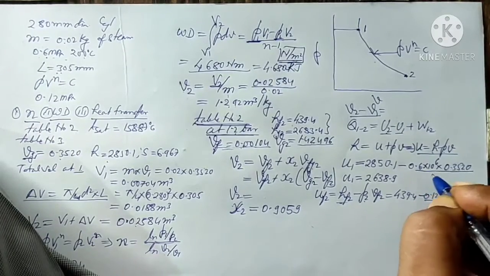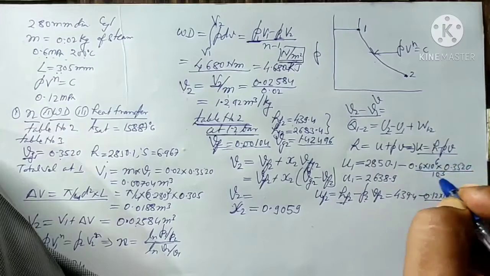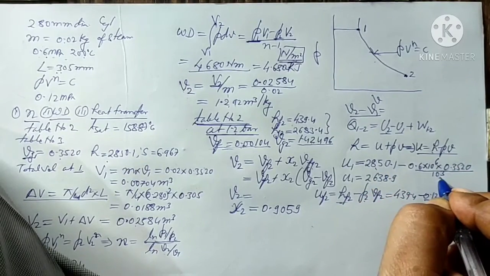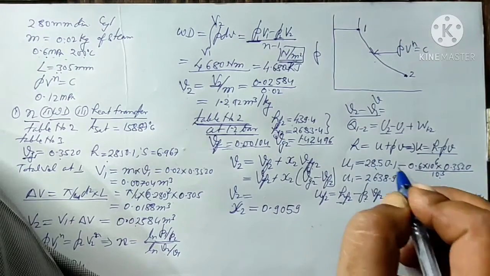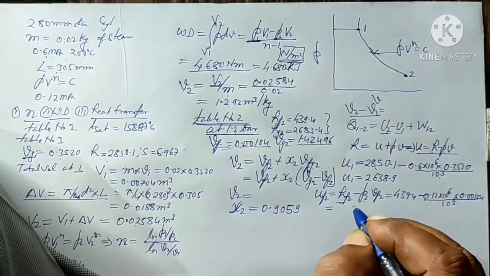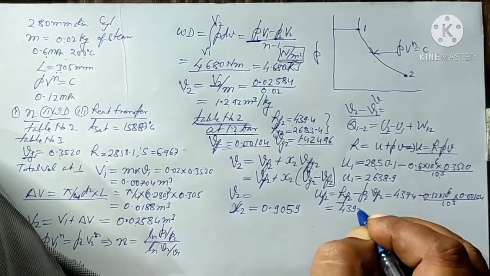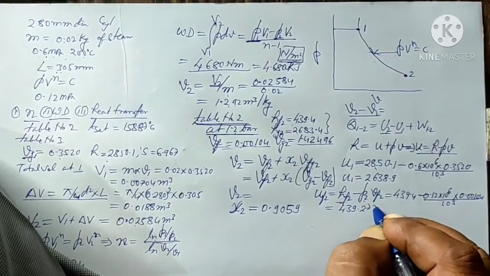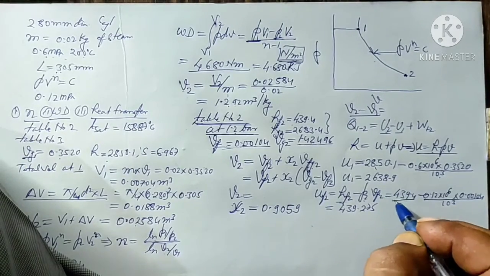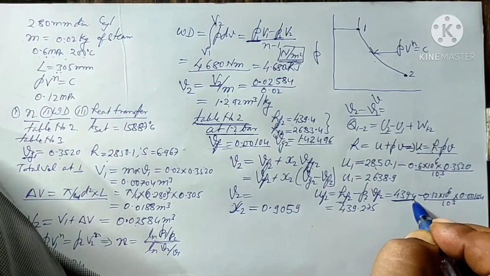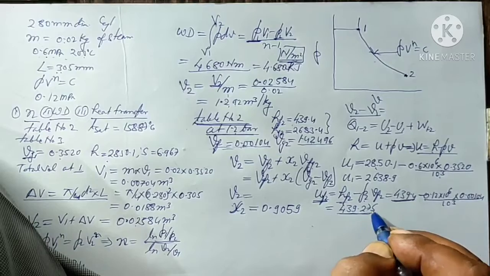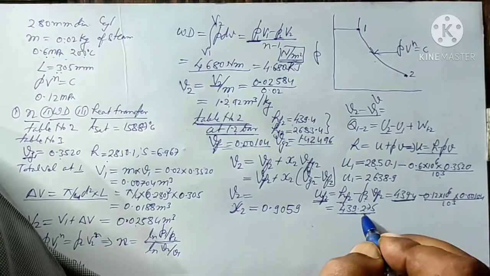Here we are dividing by 10 to the power 3 because it is in joules and this is in kilojoules, so it becomes kilojoules. When we solve, the value of UF2 comes out to be 439.275. You see, for the water, HF2 is equal to 439.4 and internal energy is equal to 439.274. They are more or less equal.